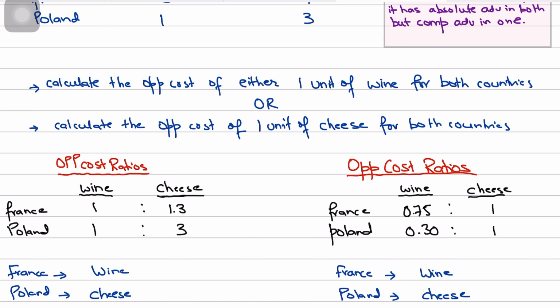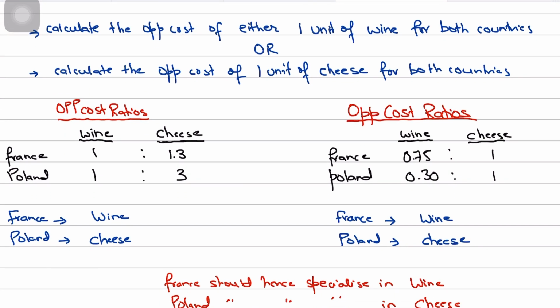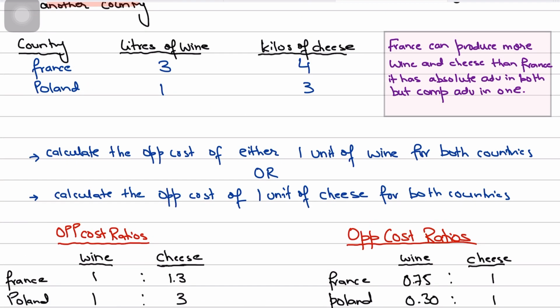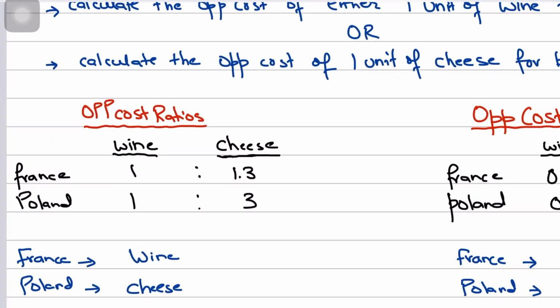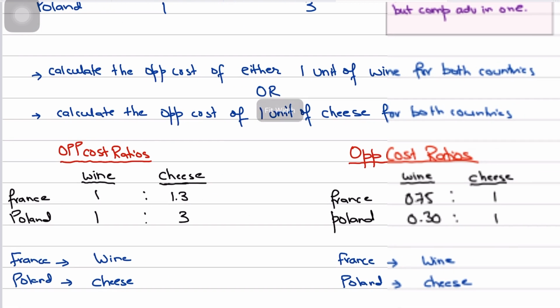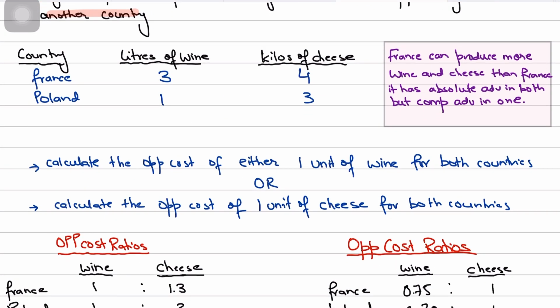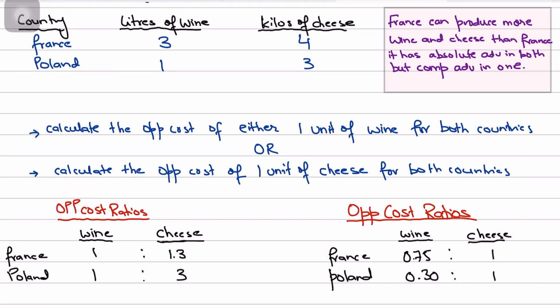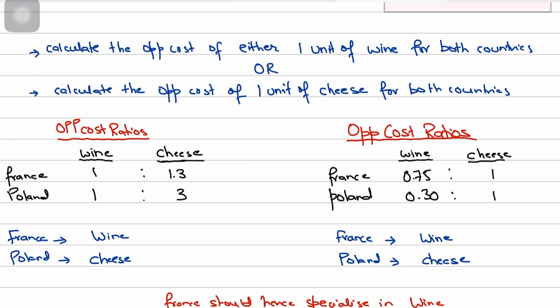So let's calculate the opportunity cost ratios for 1 liter of wine for both these countries. If France can produce 3 wines while compromising 4 cheese, then if it produces 1 wine, how much cheese would it compromise? So you divide 4 by 3. The answer is that for every wine France makes, it has to compromise 1.3 cheese. And the same goes for Poland. Already it's given for 1 liter of wine. So if Poland makes 1 wine, it has to compromise on 3 kilos of cheese.